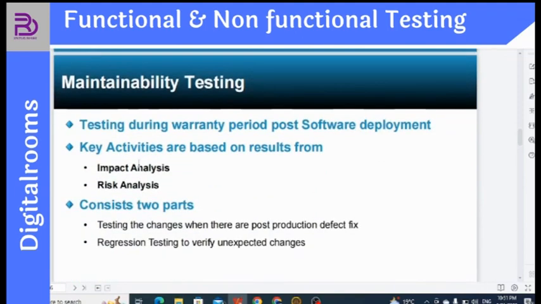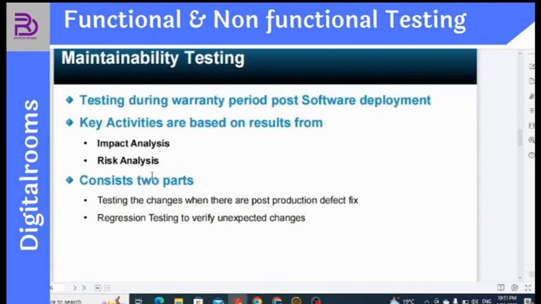Maintainability testing is testing during the warranty period, post software deployment. Key activities are impact analysis and risk analysis. It consists of two parts: testing the change when there is a post-production defect fix. Post production means, for example, that a software is working, or is yet to be released, you can take both conditions. Now I made some kind of changes.